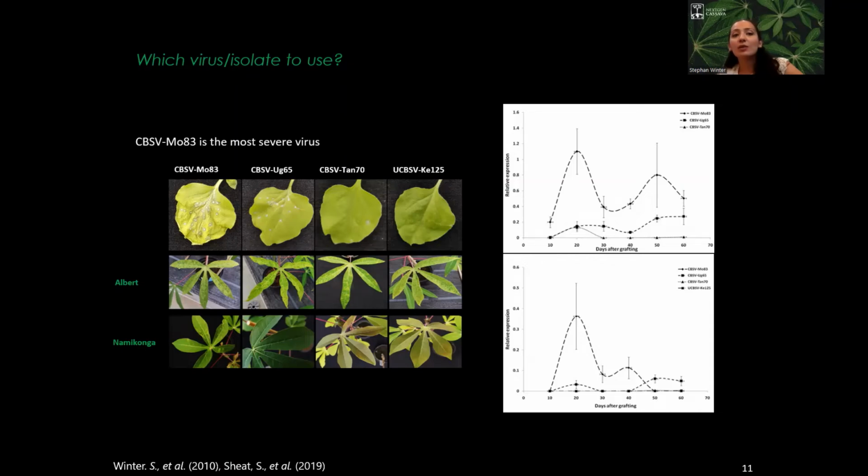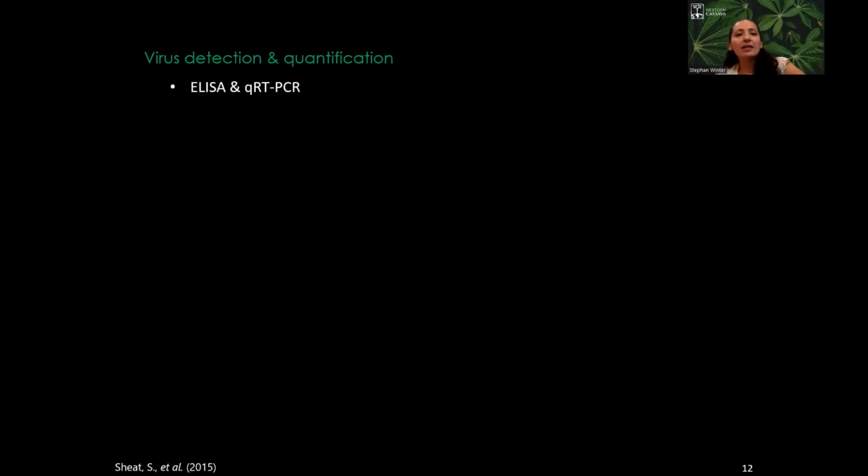And we see that CBSD Mozambique is the most virulent virus in terms of the severity of the symptoms as well as the virus titer in the plant, because it has a high virus titer in Albert, which is considered highly susceptible, and Namikonga, which is considered a resistant African plant. CBSD Mozambique also has the earliest onset of symptoms. So we decided to use CBSD Mozambique first, to eliminate as many susceptible plants as possible in the first round of screening.